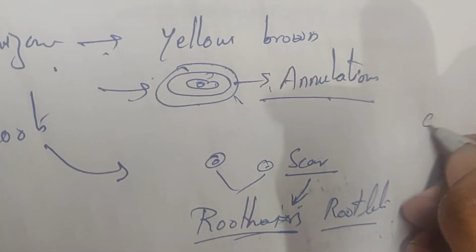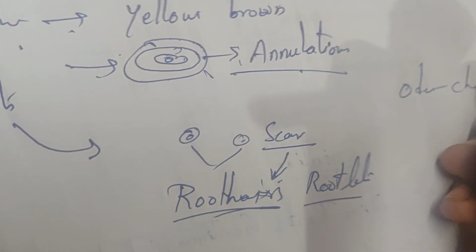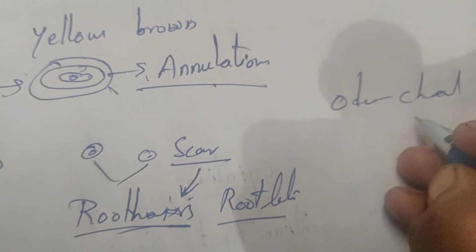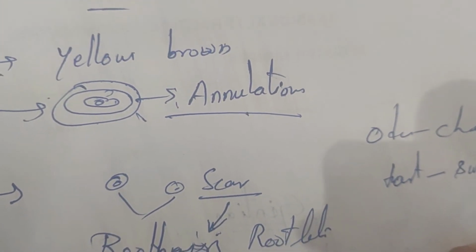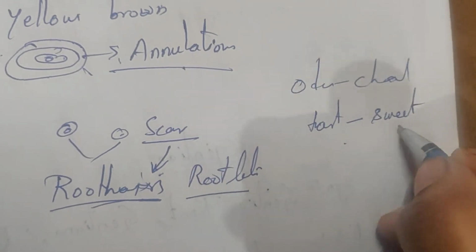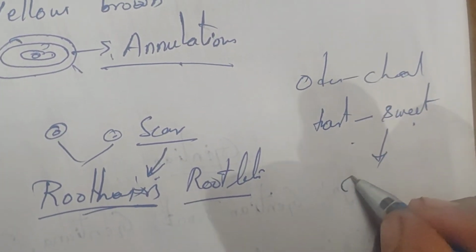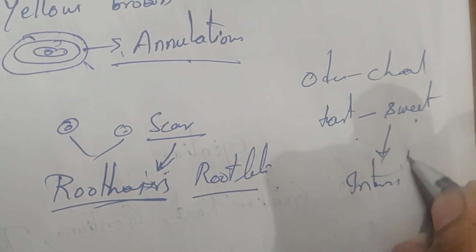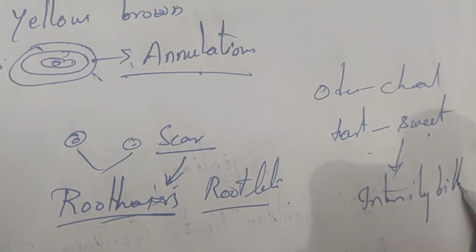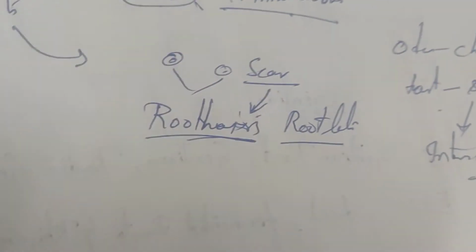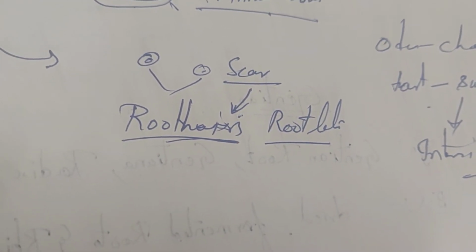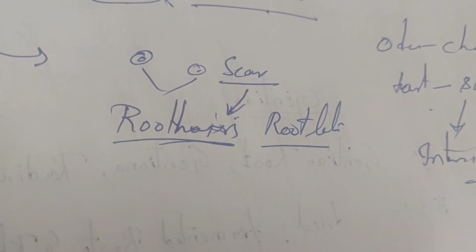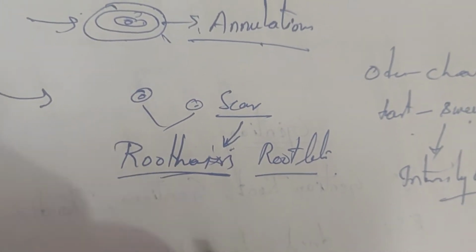Next, characteristic odor. Taste: initially it is very sweet in taste, but later on it is intensely bitter. This is about the macroscopic characters.